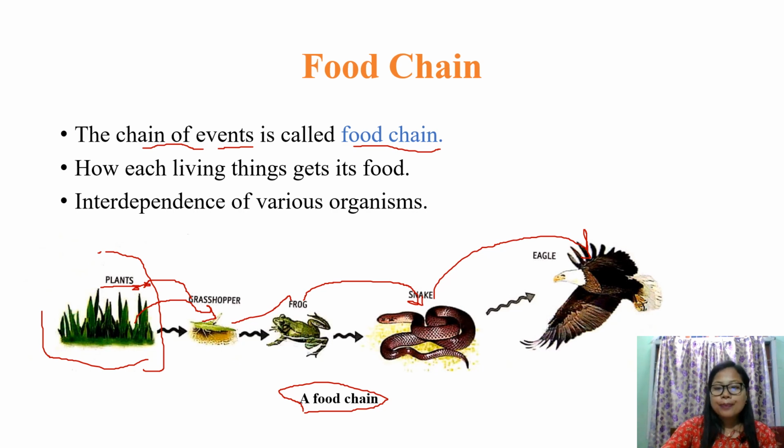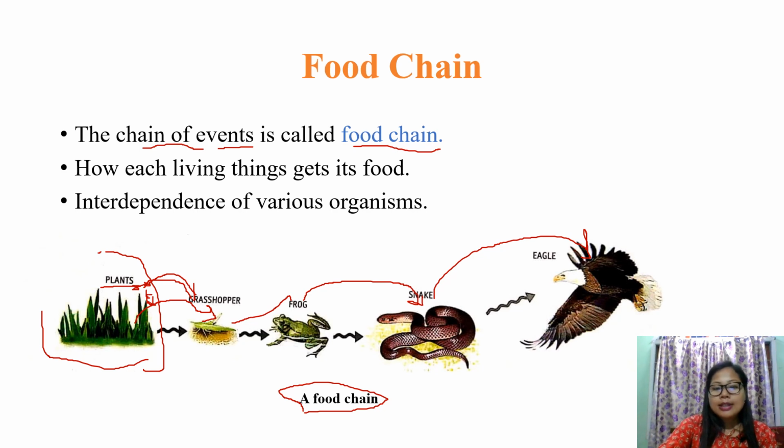The food habits, how the food is going like a chain, one after another. From plants, the first one is obviously plants, the food is transferred to the grasshopper, and the grasshopper has eaten grass.